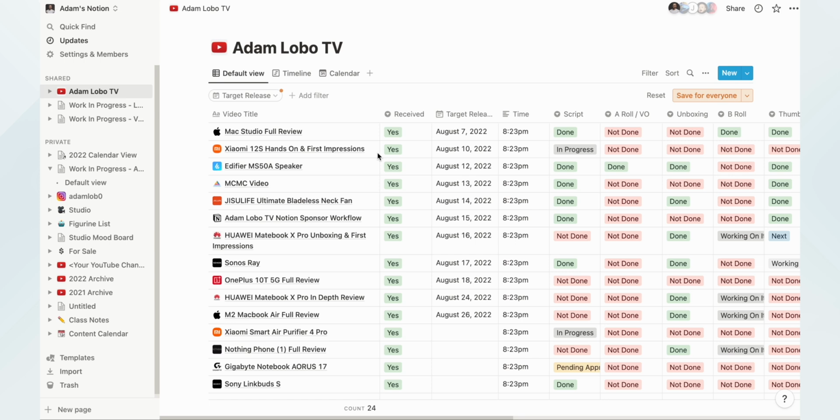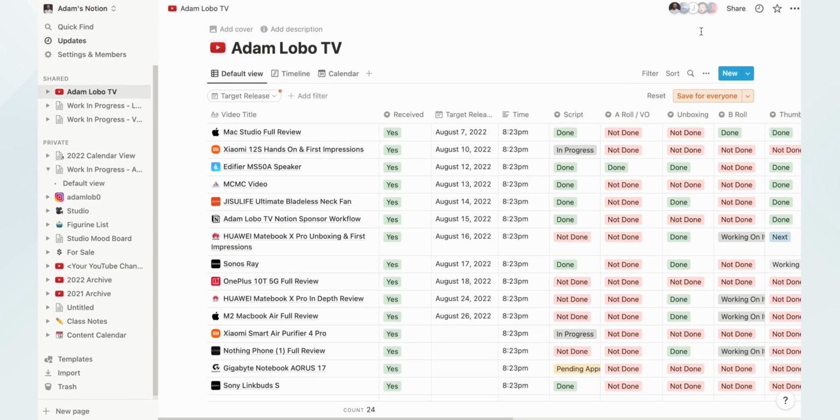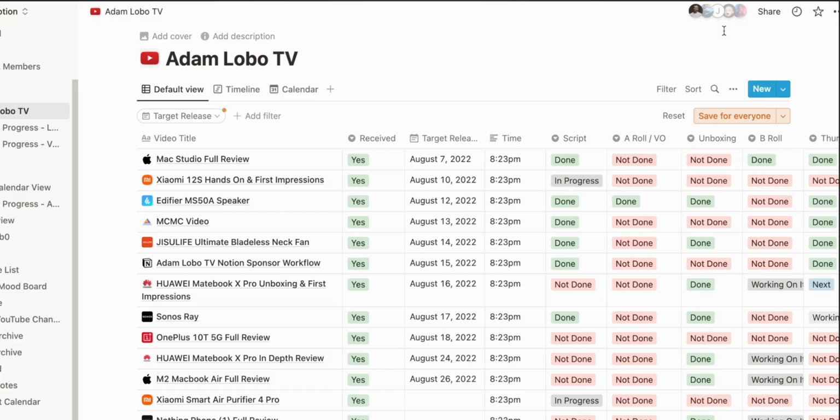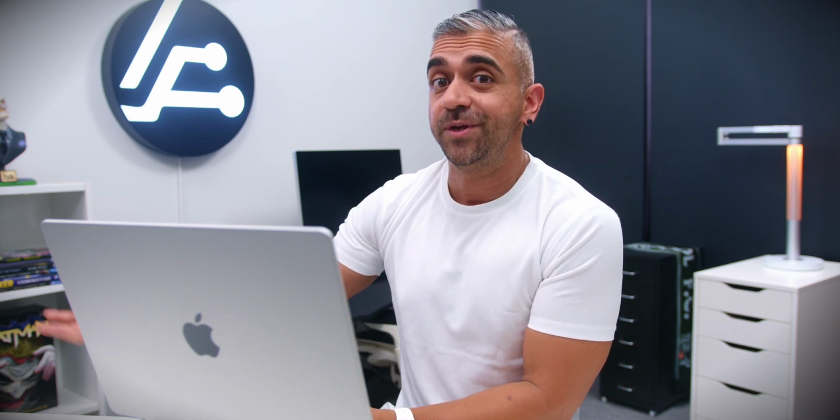So I'm currently at my Adam Lobo TV workflow. So within the home screen of this particular workflow that I created for Adam Lobo TV, if you check towards the top here, you can see there's a picture of me and the other teammates that I have, where the first name here is Salihuddin, aka Liuhud, who helps me with all of the shoots and the editing here on Adam Lobo TV. And then I have Jefferson, so he helps with the overall subtitling here on Adam Lobo TV, and he also helps in terms of the copywriting to make sure that we don't make any mistakes before we release the video out to y'all.